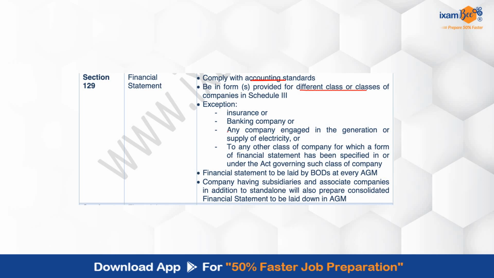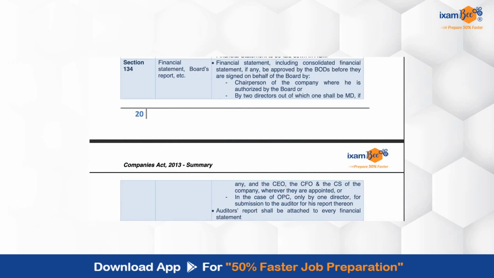Again, there are certain exceptions to this, be it an insurance company, banking company, etc. The board of directors will present these statements at every annual general meeting of the company. Now, if the company has subsidiaries and associate companies, in that case it will also prepare a consolidated financial statement. So these are the requirements with respect to the financial statement. Further, there is section 134, which is talking about the financial statement, board's report, etc.